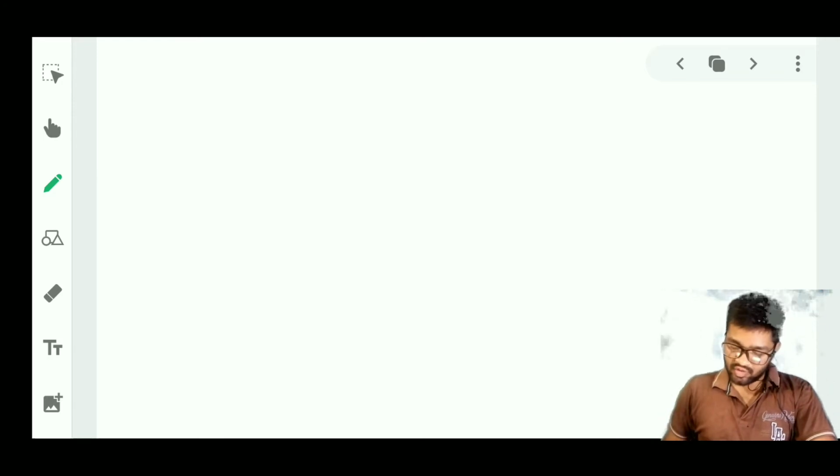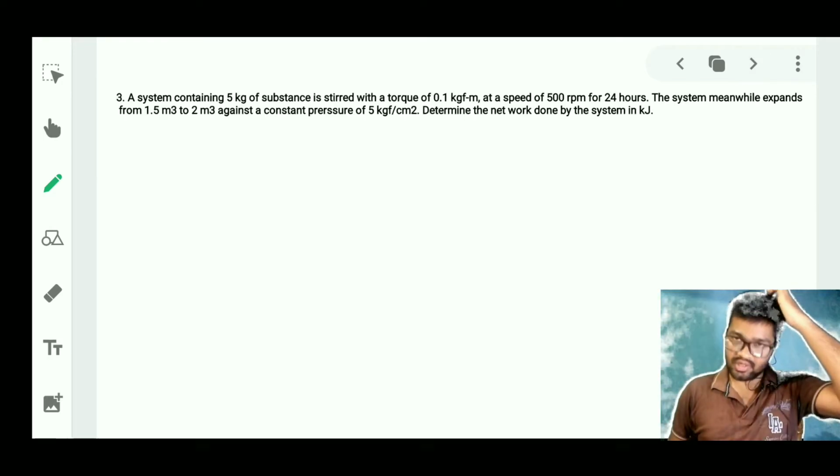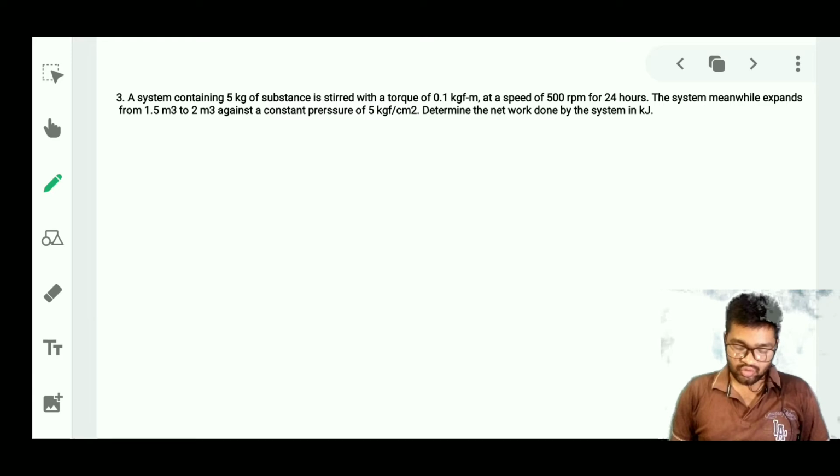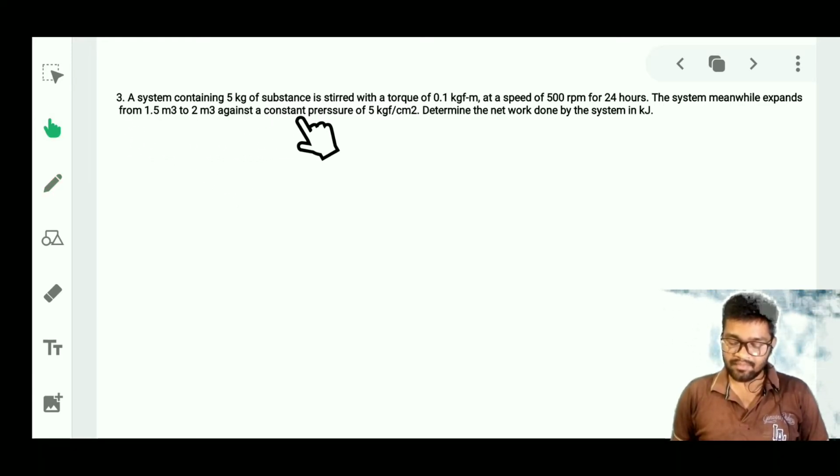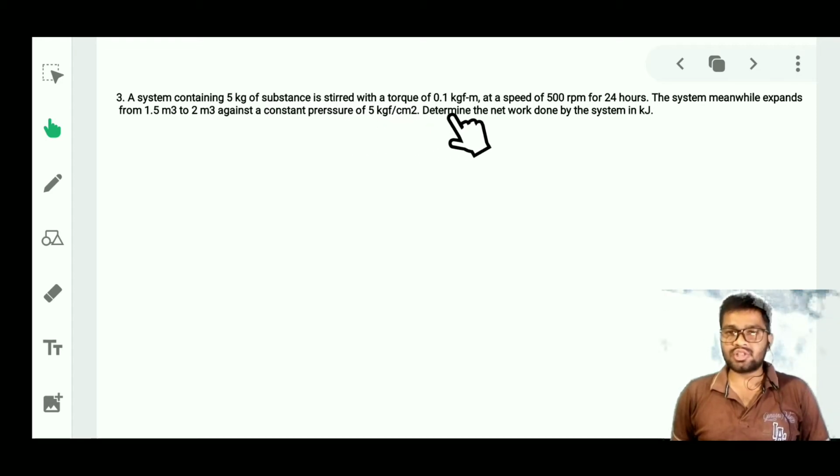So without wasting time, let us move forward and start our discussion. Our first question: a system containing 5 kg of substance is stirred with a torque given as 0.1 kgf meter. You need to take note of this unit.